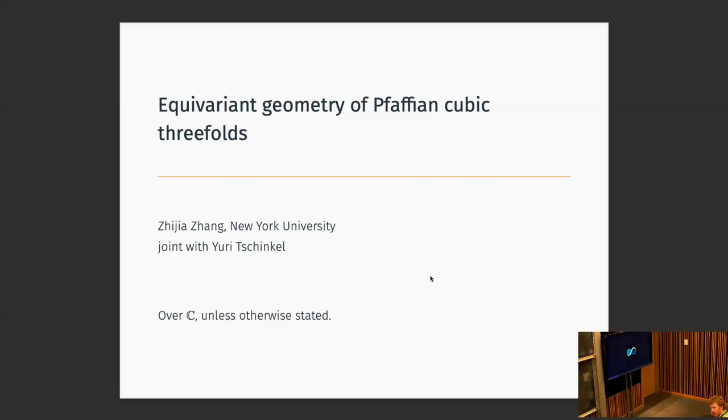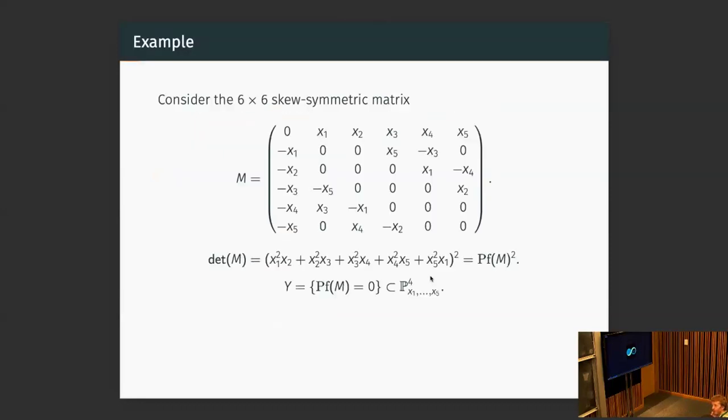Throughout the talk, most of the talk will be over complex numbers. I'd like to start with a very simple example. Here we have a 6x6 skew symmetric matrix, and you compute its determinant.